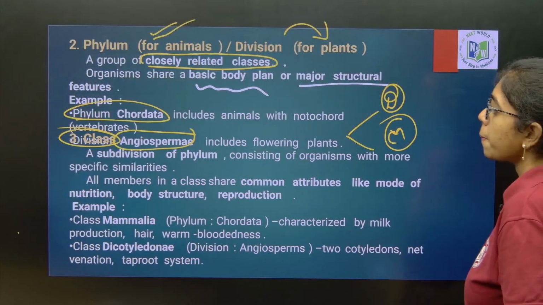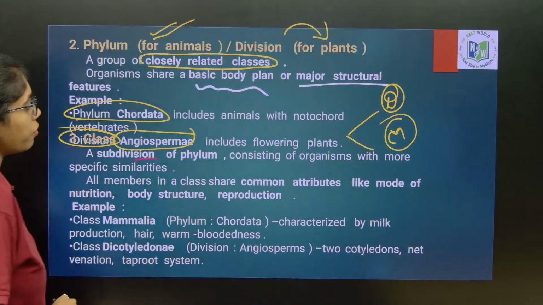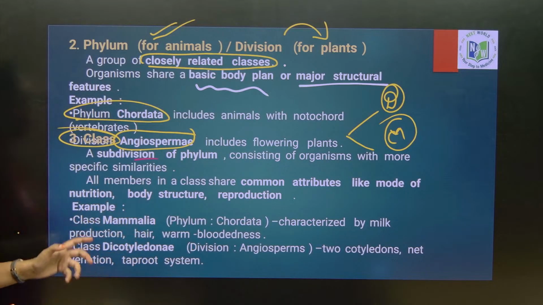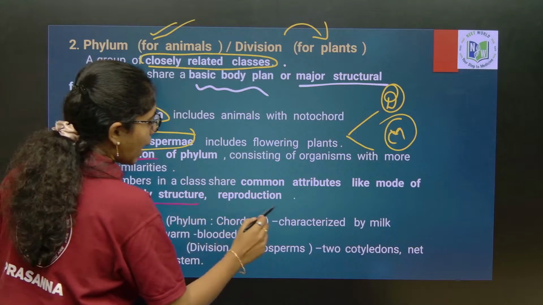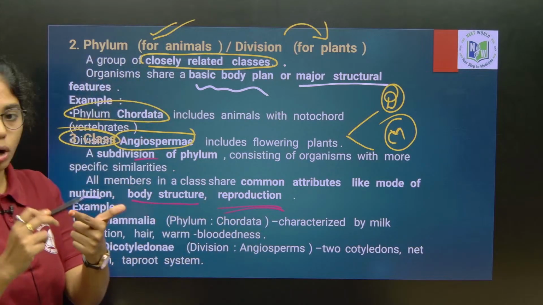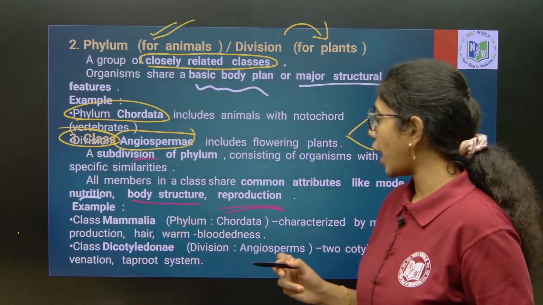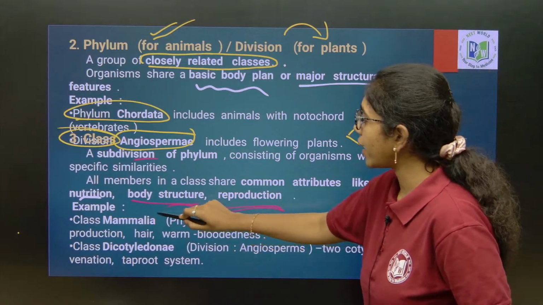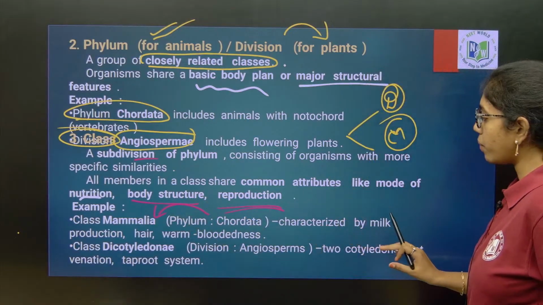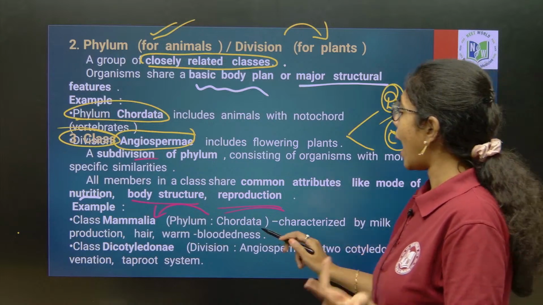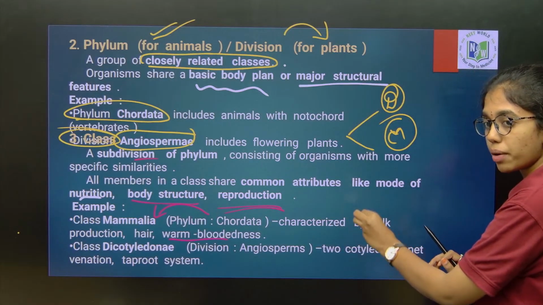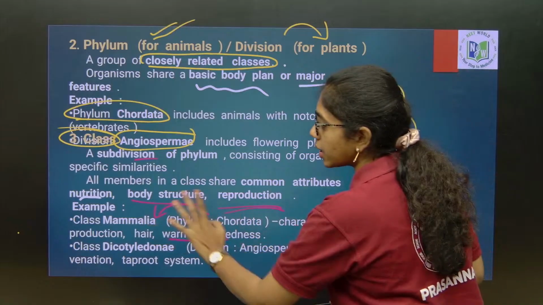Now here you see, a subdivision of phylum consisting of organisms with more specific similarities. All members in a class share common attributes like mode of nutrition, body structure and reproduction. These are the common attributes that are shared. Class Mammalia under phylum Chordata is characterized by what? Milk production, hair and warm bloodedness. These are the similar characteristics shared by all organisms included under the class Mammalia.